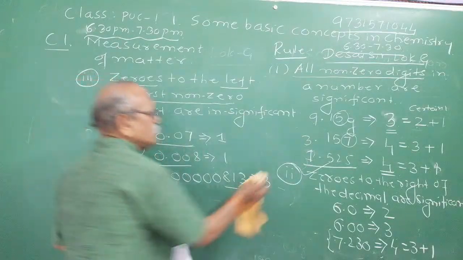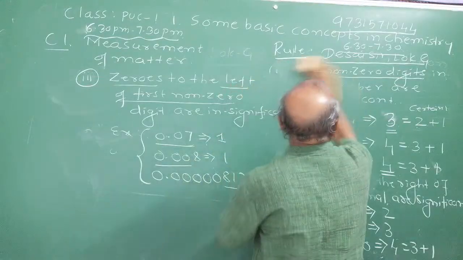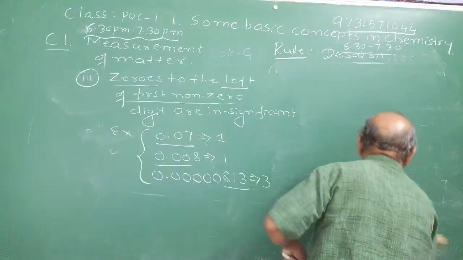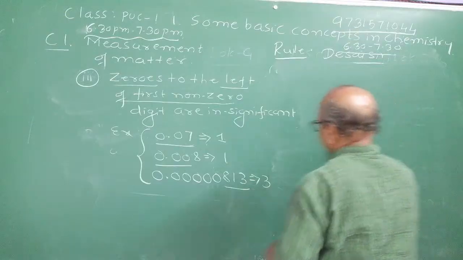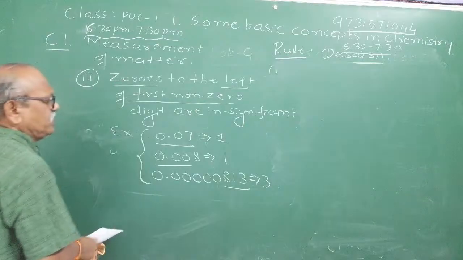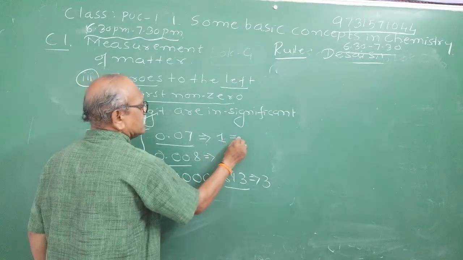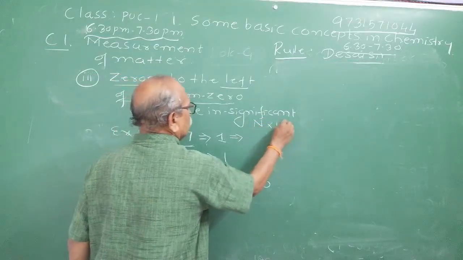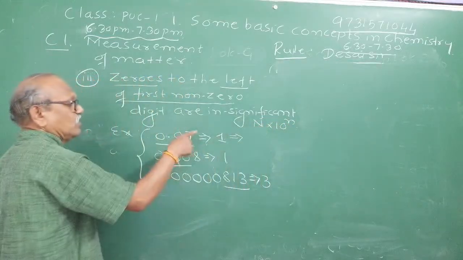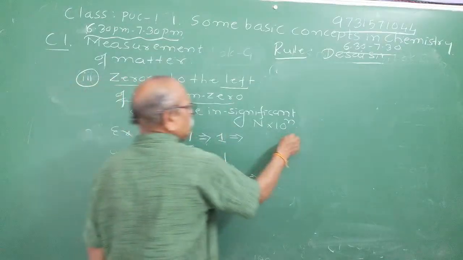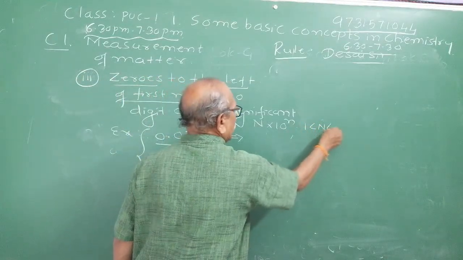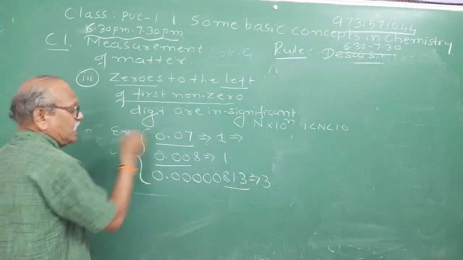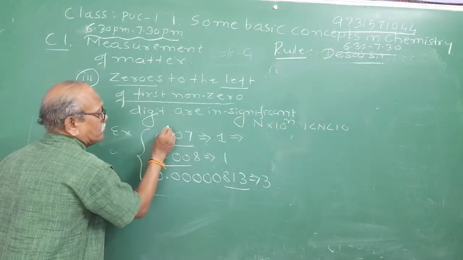How to express 0.07 in scientific notation? Then you will be clear. You can clearly understand. See, scientific notation is n into 10 raised to the power, where n lies between 1 and 10. Now, in such cases, whenever you get negative powers to the base 10, you have to shift the decimal point.